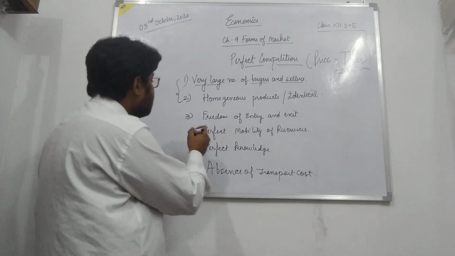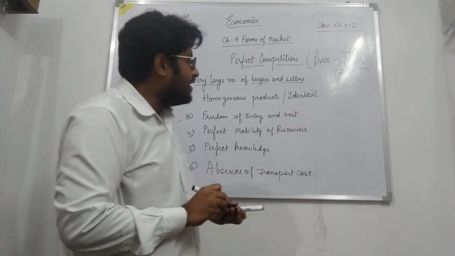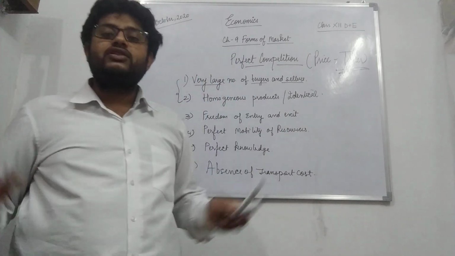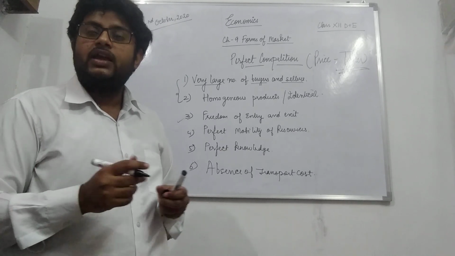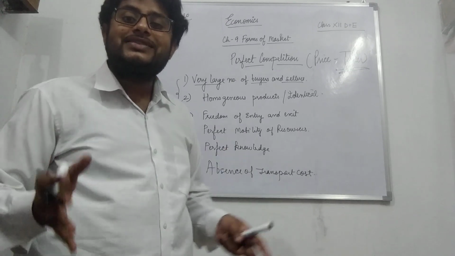Then, freedom of entry and exit. See what happens in a particular market. For example, take the real estate market.